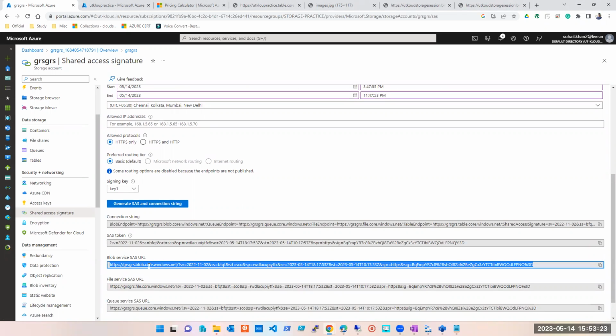Where did I create this shared access signature? At what level? Storage account. So if I share this with you and when it works, will you have access to only one blob, or all the blobs, or all the containers which are there in my storage account? All the blobs, right? So that is the question.